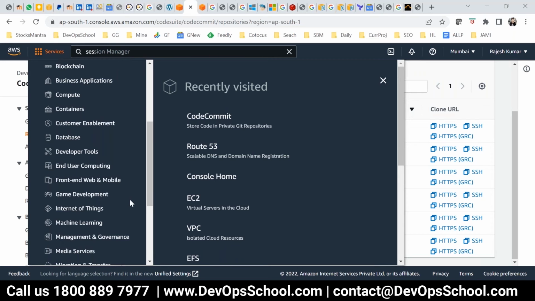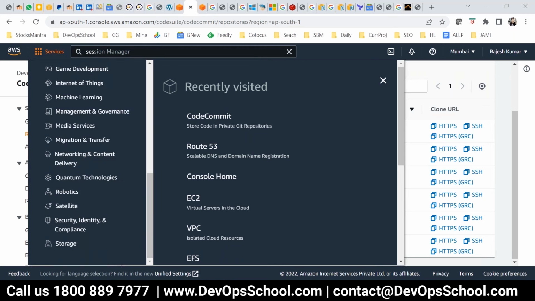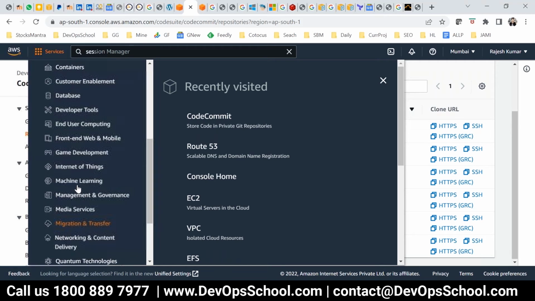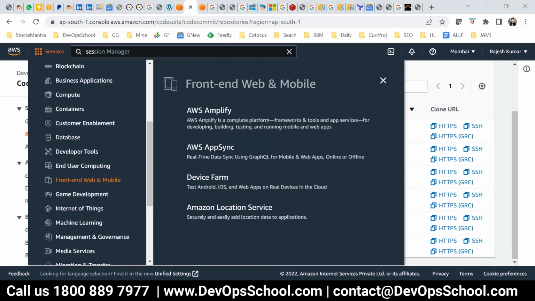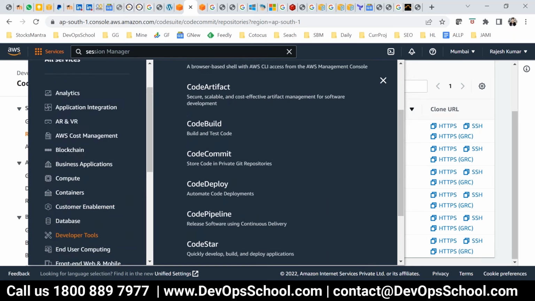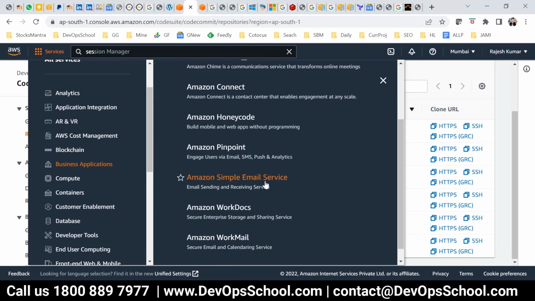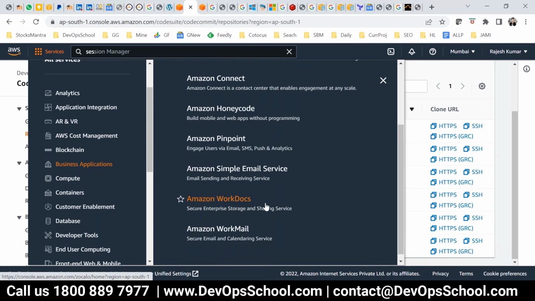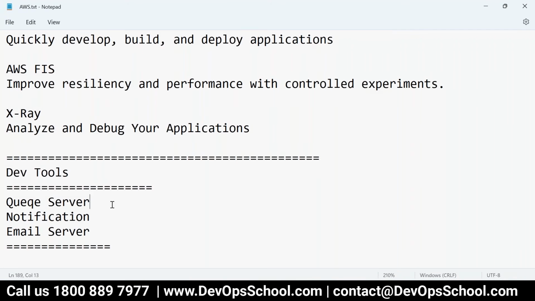I remember the service name, but I'm just looking for the category because you will find a hell of a lot of them. Machine learning, IoT, game development, front end, mobile. Let me check this. No. Developer tool, no, not developer tool. Business applications. Yes, here it is.